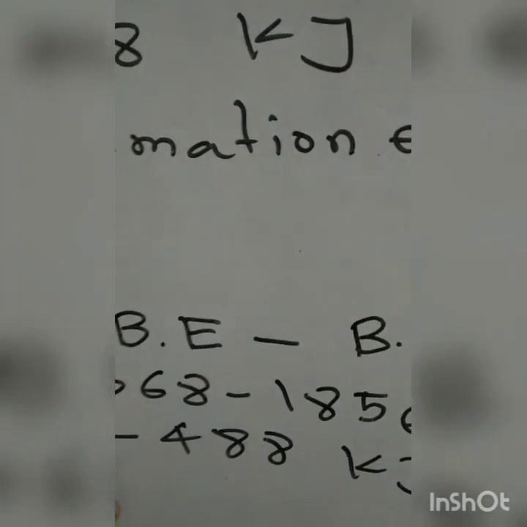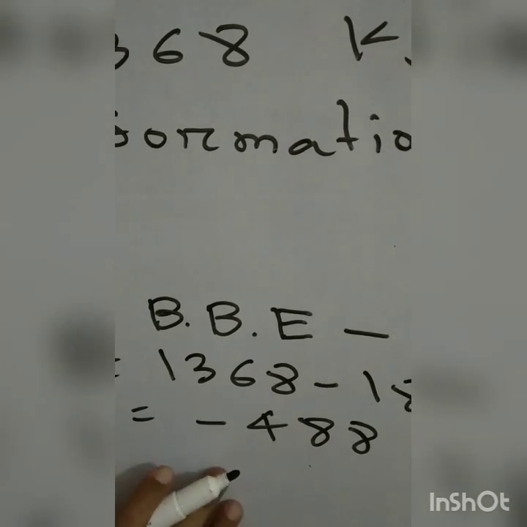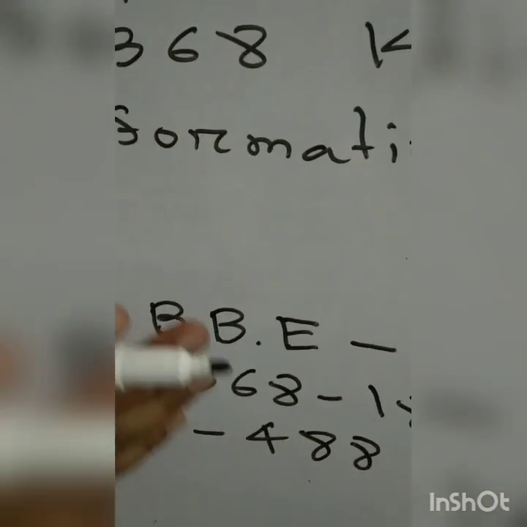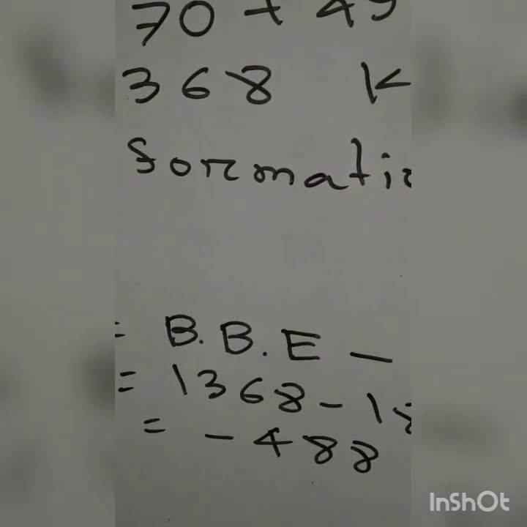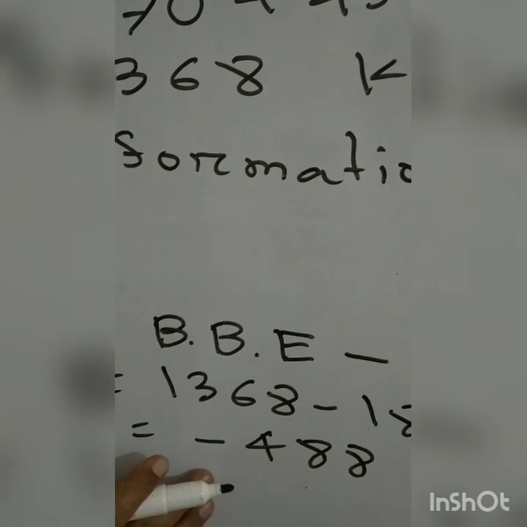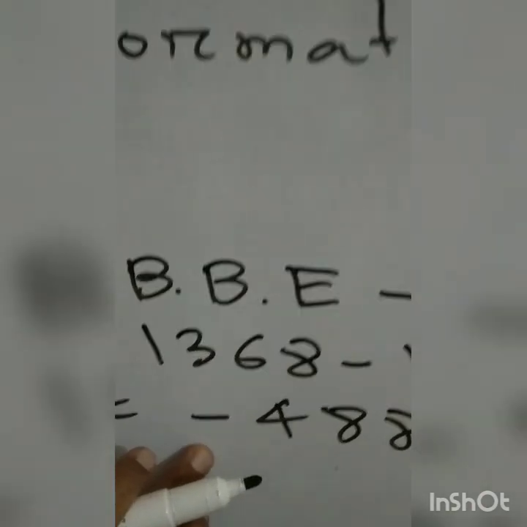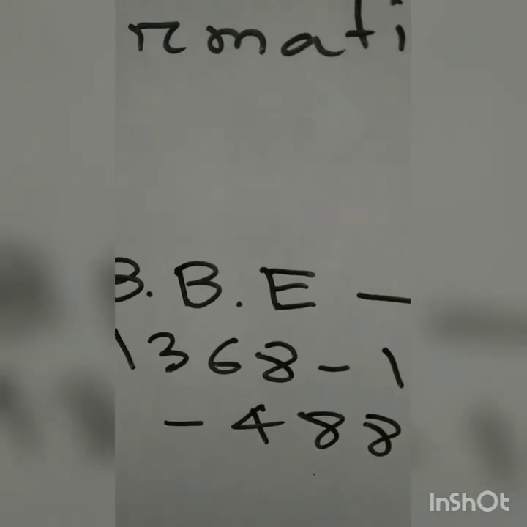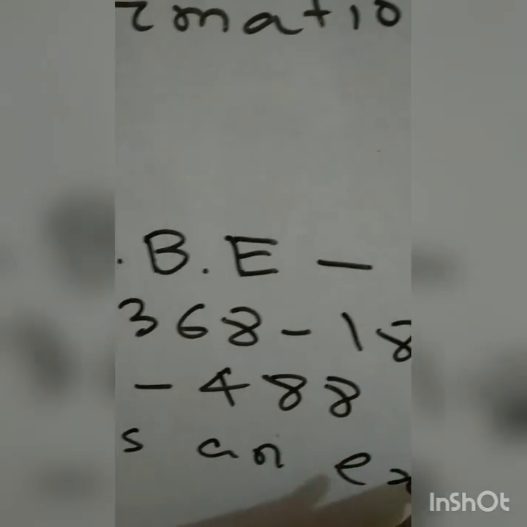Now you say, whenever the value of del H is negative, what does it indicate? Before calculation I didn't know whether the reaction was exo or endo, but now I am sure. As the value of del H is negative, obviously it is an exothermic reaction. So you have to write, therefore it's an exothermic reaction.